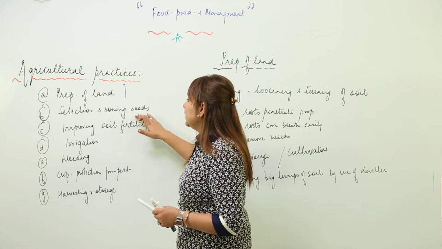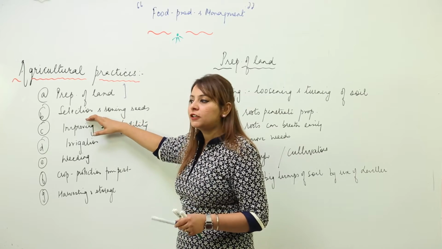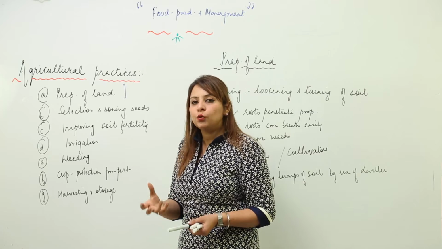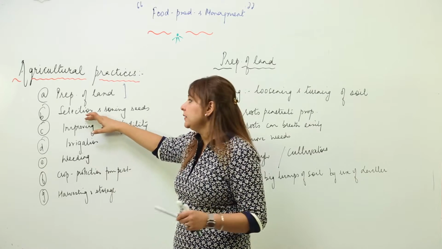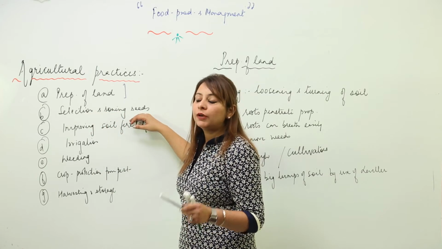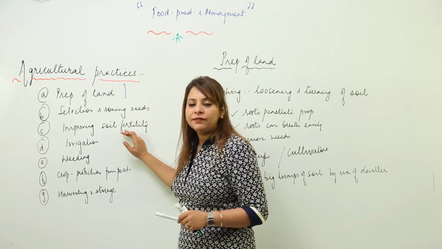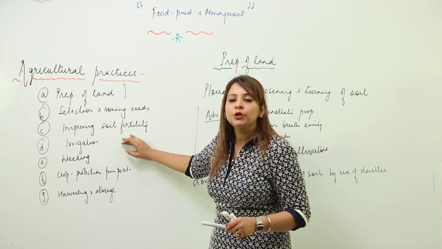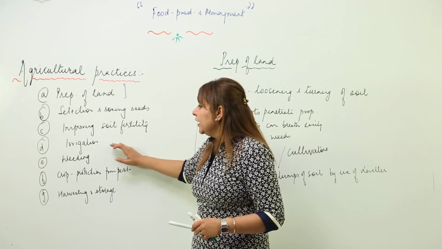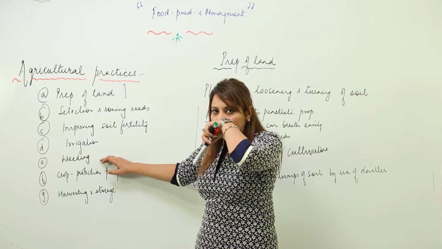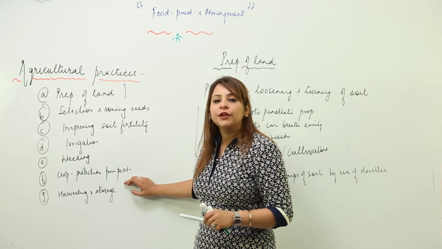Second, we select seeds, because not all seeds are fit for sowing. So we need to select good seeds and then we need to sow them, and in sowing also we need to focus on many steps. Third, we make an effort to improve soil fertility, that is the use of manures and fertilizers. Then we water the plants, that is irrigation. Then weeding, the removal of unwanted plants, and then protection from pests.